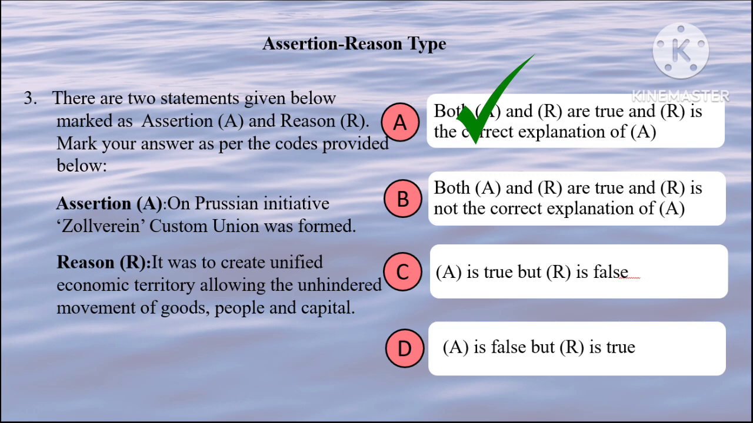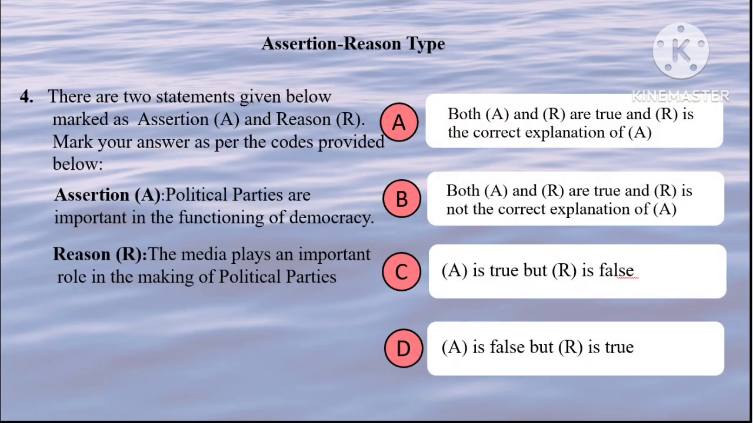Next. Assertion: Political parties are important in the functioning of democracy. This statement is true. Reason: The media plays an important role in the making of political parties. There is no role of the media in the making of political parties. This statement is incorrect. Hence, option C is correct.